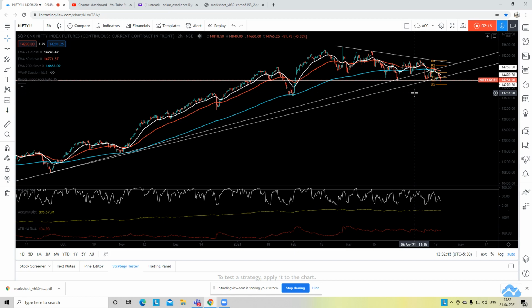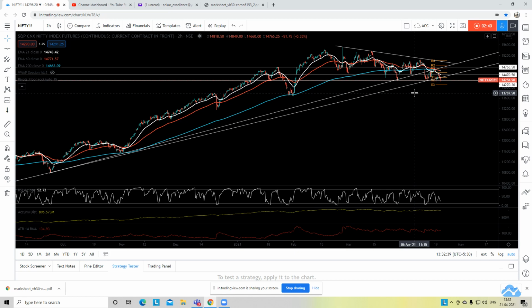If we want to short the market from here, then we will have to wait for the closing. And if we see a weak closing below this, then we will wait the next day for the first 15 minutes, and then we will take a short call, right? Because there could be a strong pullback from this level, which will again lead the market up to 14,284.